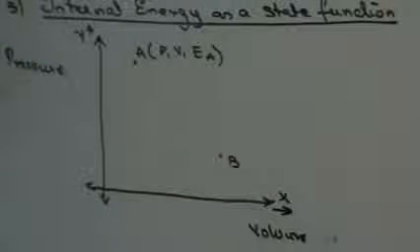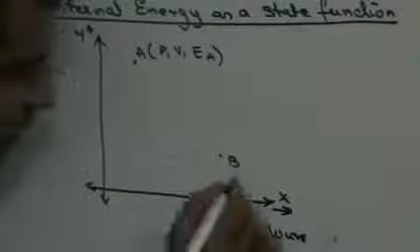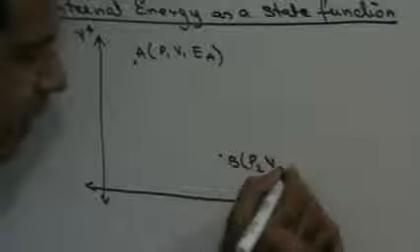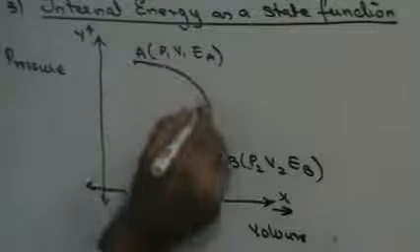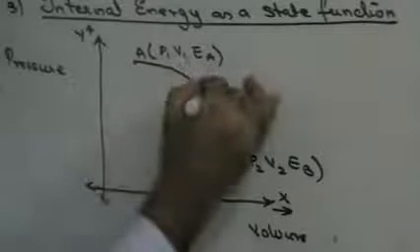The system changes from position A to position B, where you have P2, V2 and EB, the internal energy at B.